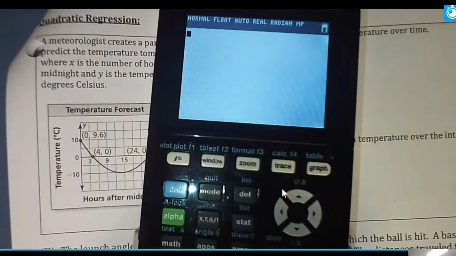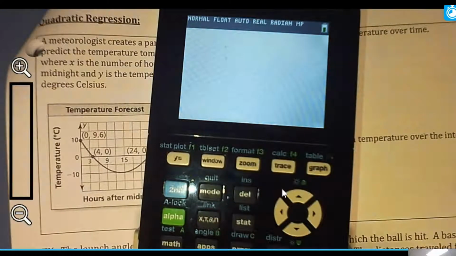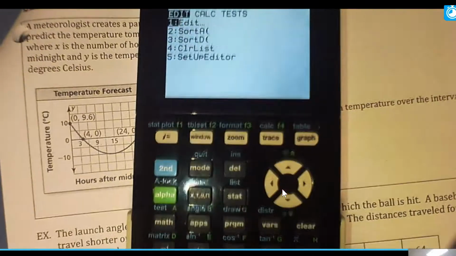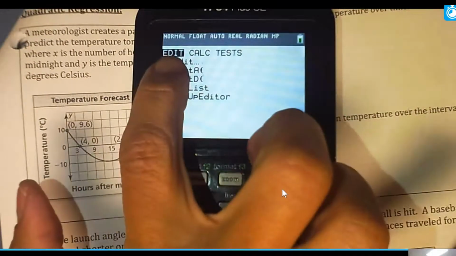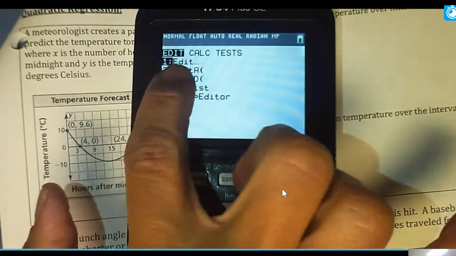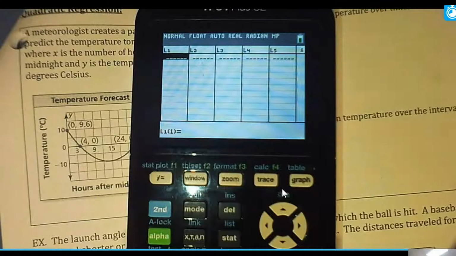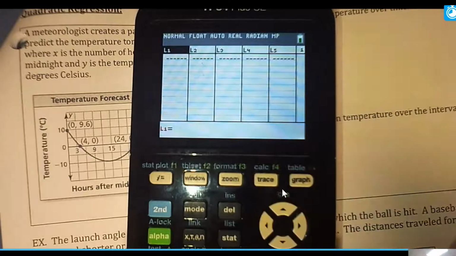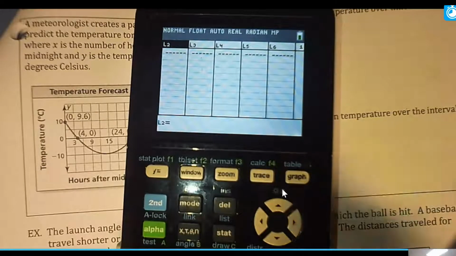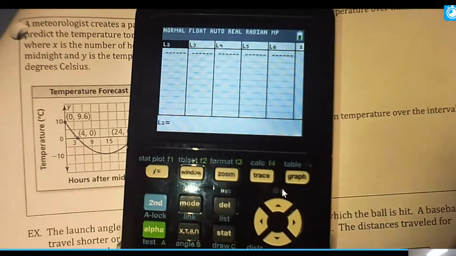So looking at the calculator, what you'll need to do is you will be pressing this stat button here. And when you press that stat button, we're going to go under edit. So edit is marked, 1 is highlighted. I can just hit enter. And you need to have these lists in front of you, L1, L2, L3, L4, L5. So first I want to address what if you don't have a list, okay? So if you don't have a list, I just need for you to have L1 and L2.